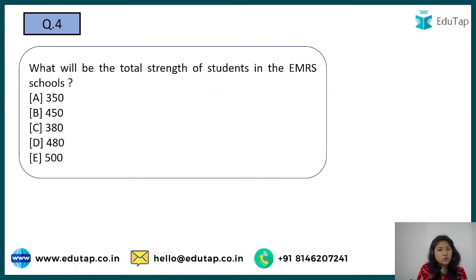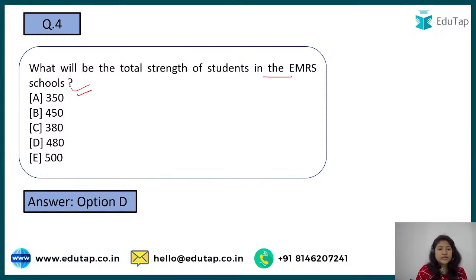Okay, we'll go for one more question and then we'll look at what the scheme is all about, although it's a very basic thing to understand. So what is the total strength of students in an EMRS school? You may think why such questions are asked, but if you look at the previous year papers and at the other regulatory bodies, you would find that such questions can be asked in your examination, right? So why not prepare for that? I'm waiting for people to answer. I think people are still giving the previous answer, that is B. Megha, Anand and Nilesh are coming with D. So the answer is option number D, that is 480.